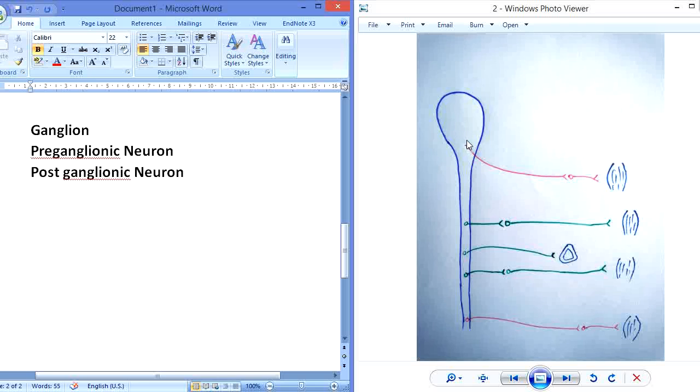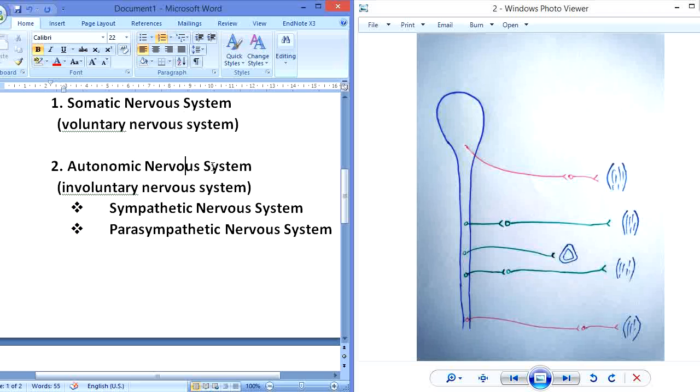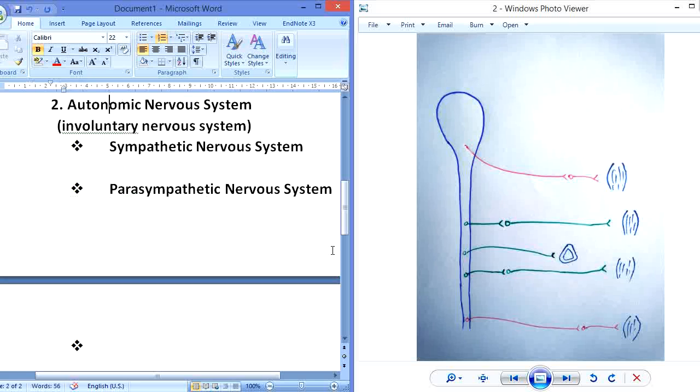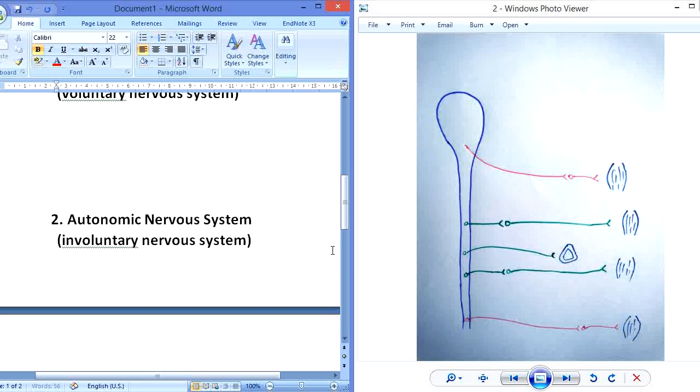Similarly, in the parasympathetic nervous system, the nerve fiber always arises from the cranium, from the medulla, or from the sacral region. As I have told you, it may arise from the sacral region of the spinal cord. This is the sympathetic and this is the parasympathetic nervous system. I'm going to write it a little on the second text.